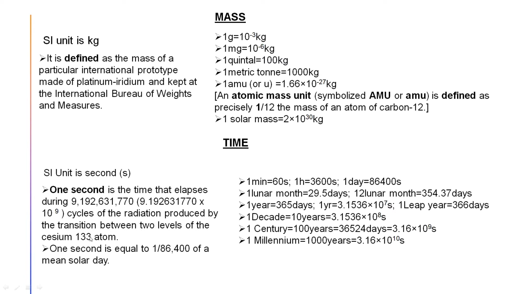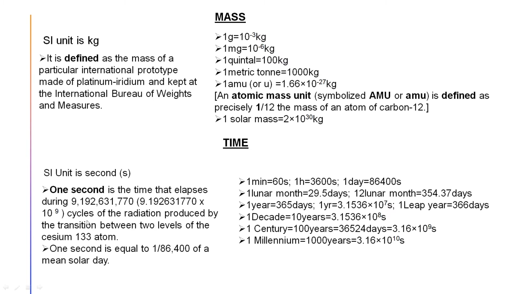So cesium-133 is a radiative substance. Transition between two levels means that when it comes from the higher nuclear level to the lower nuclear level, it radiates some energy, and due to the radiation some pulses will come. 1 second is the time that elapses during 91,926,317,770 cycles of radiation produced by the transition.